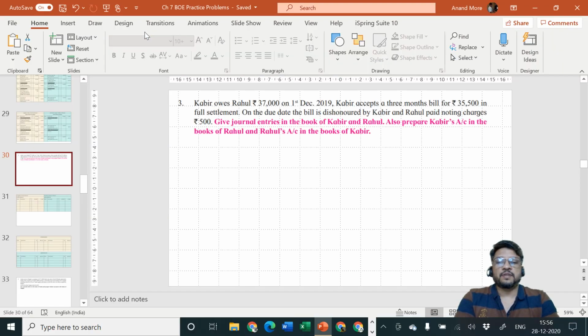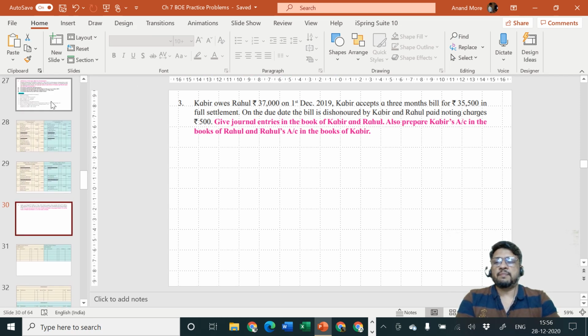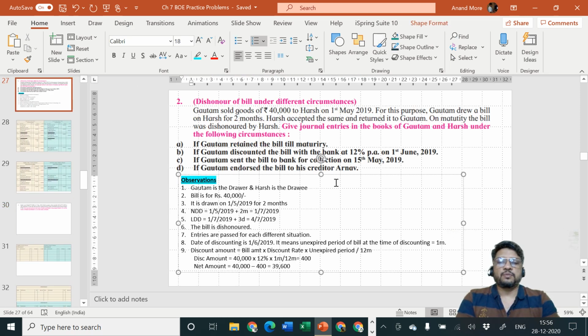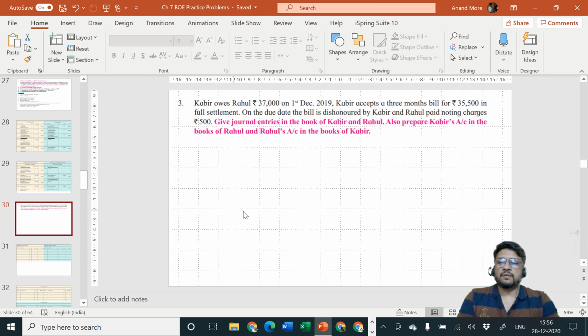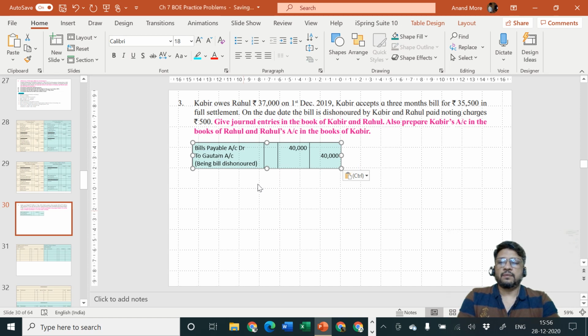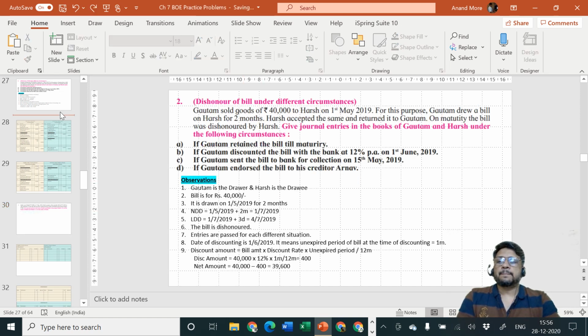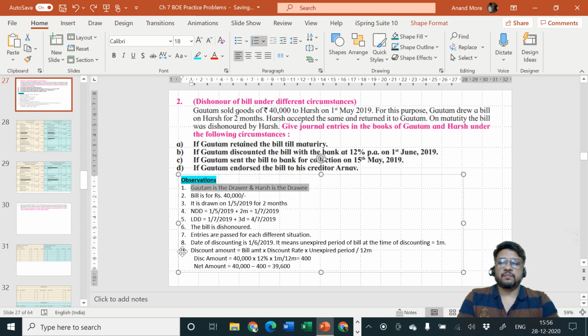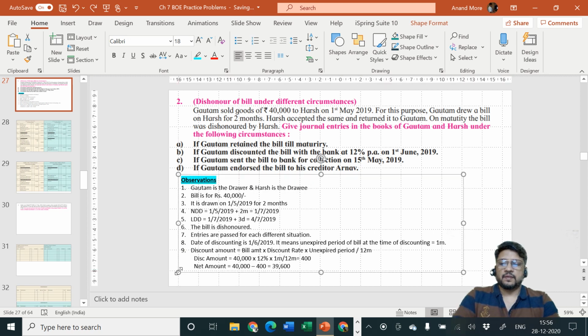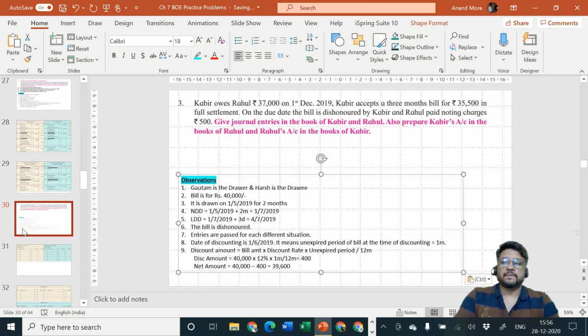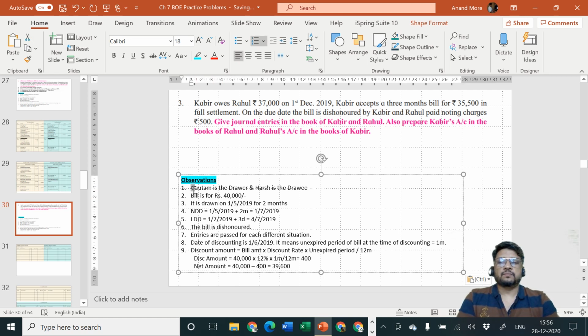Okay, let me write down the observations first. Observations, let me copy it from here. Although observations are not same, certain points will be easy for me to complete now, so I'll do it here. Observations. Who is the drawer?